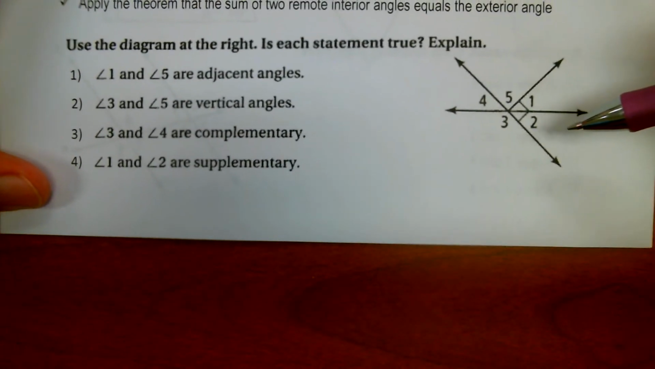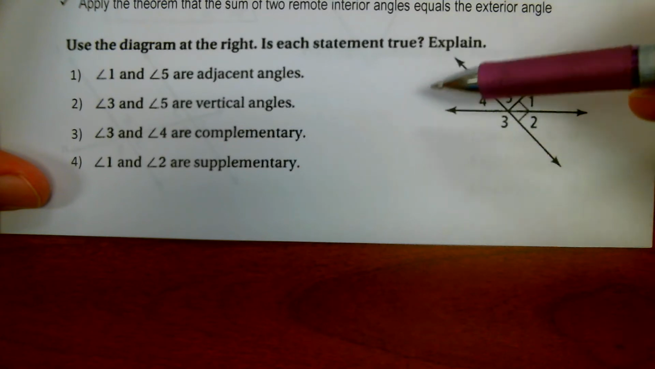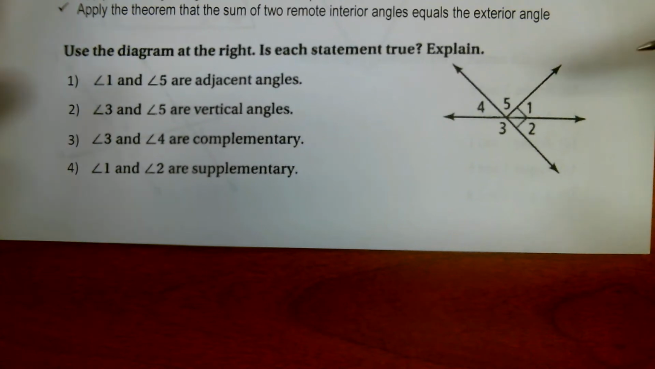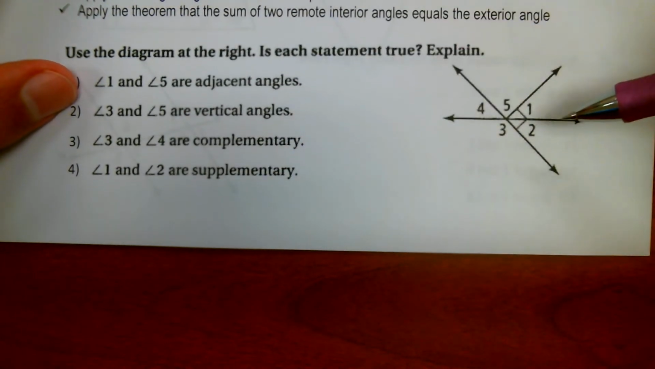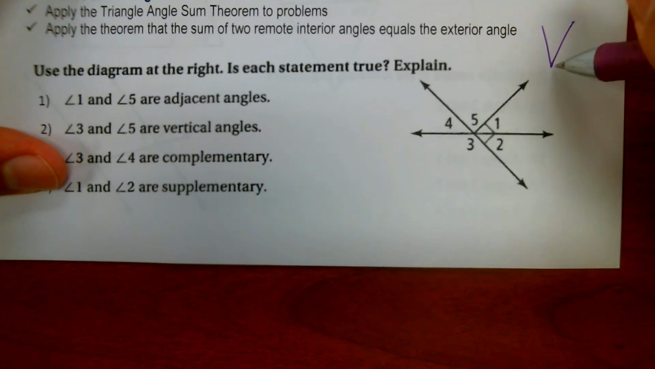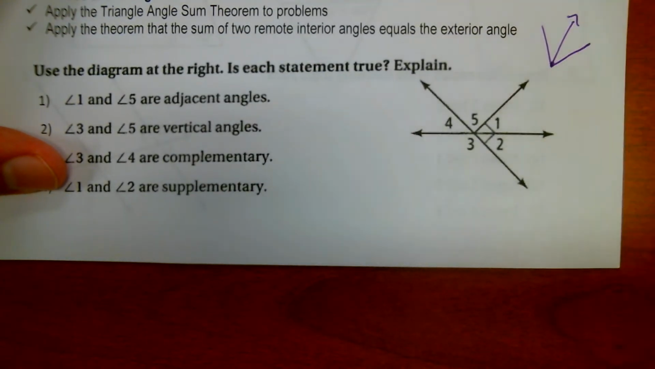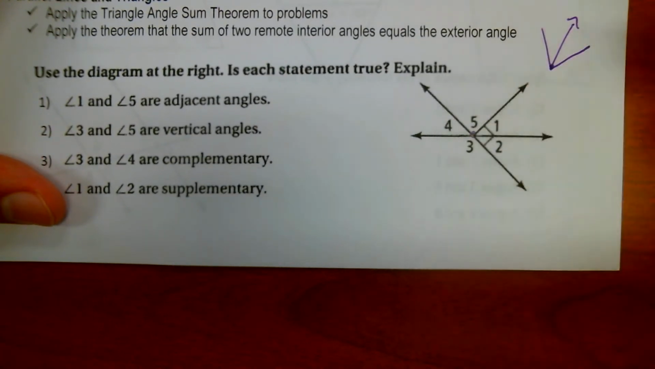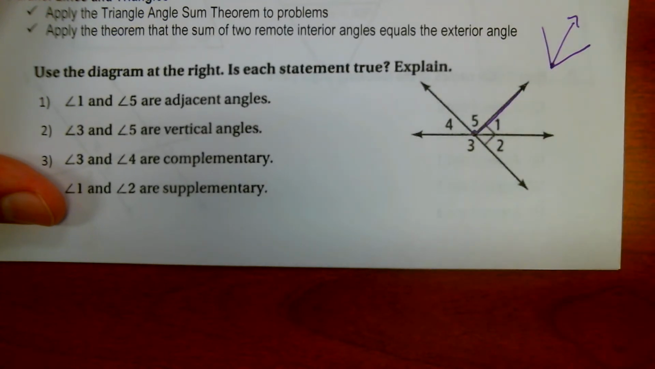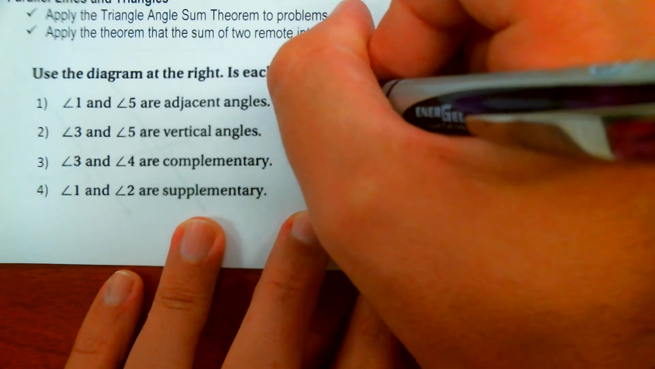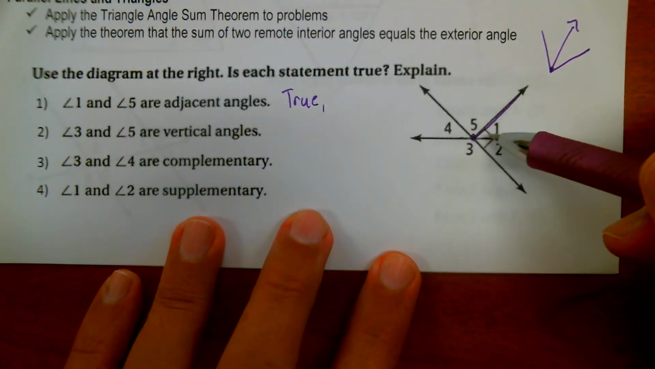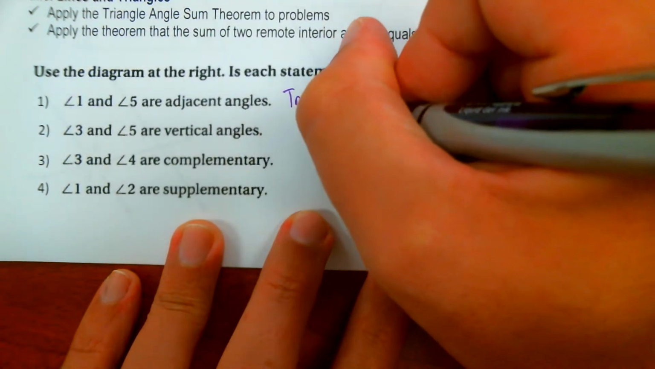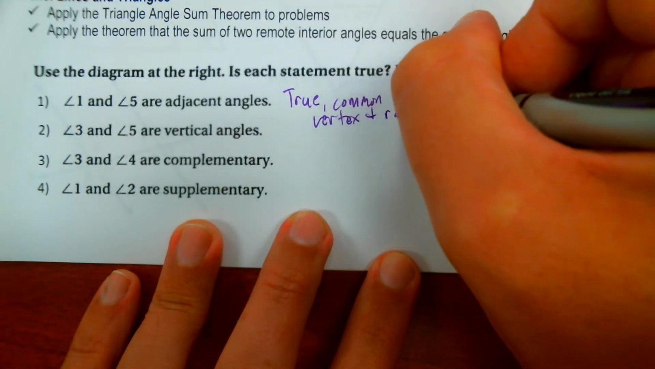The first one asks us to determine whether each statement is true or false based on the diagram at the right, and then explain our answers. It says that angle 1 and angle 5 are adjacent angles. What do adjacent angles mean? That means that they share a vertex and they share a ray in the middle. So they're basically touching each other, side by side. Yes, angle 1 and angle 5 both share this vertex in the middle. They are sharing this ray. So that is a true statement. Why? Because they share a common vertex and a common ray.